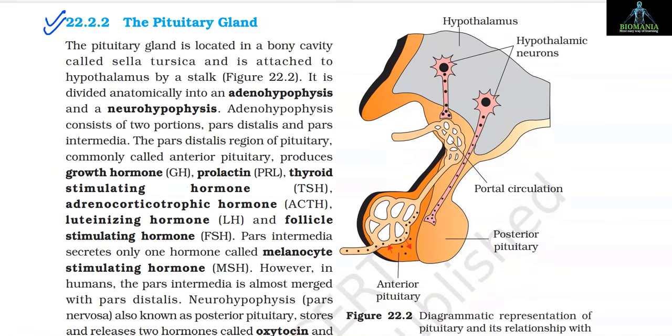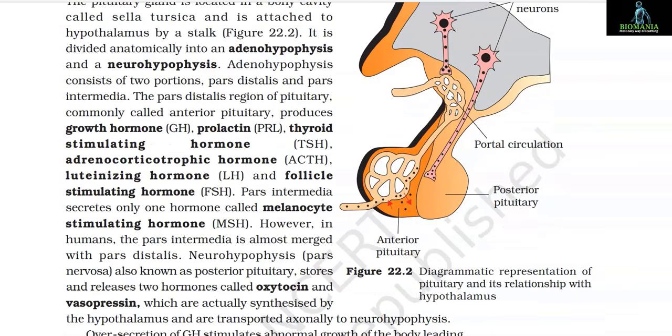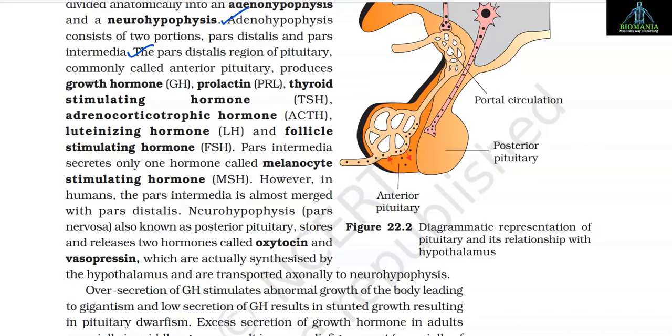22.2.2 The pituitary gland. The pituitary gland is located in a bony cavity called sella turcica and is attached to the hypothalamus by a stalk. It is divided anatomically into adenohypophysis and neurohypophysis. Adenohypophysis consists of two portions, pars distalis and pars intermedia. The pars distalis region of pituitary, commonly called anterior pituitary, produces growth hormone GH, prolactin PRL, thyroid stimulating hormone TSH, adrenocorticotropic hormone ACTH, luteinizing hormone LH and follicle stimulating hormone FSH.